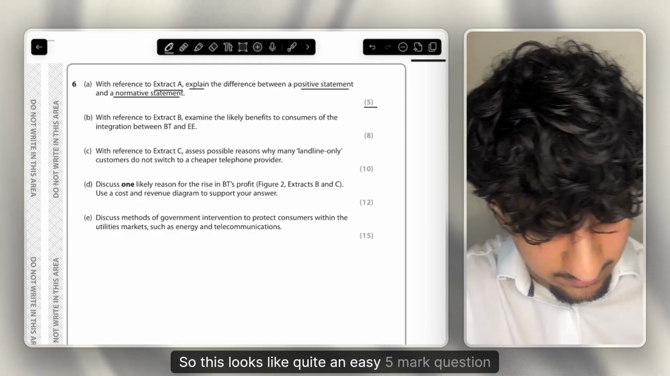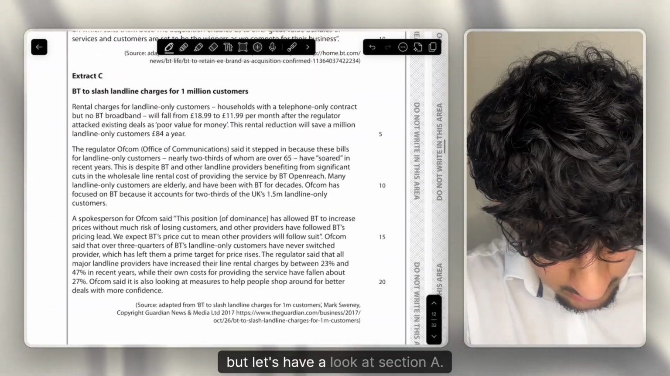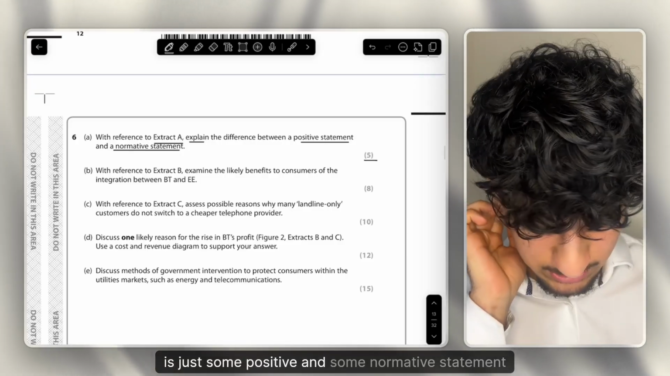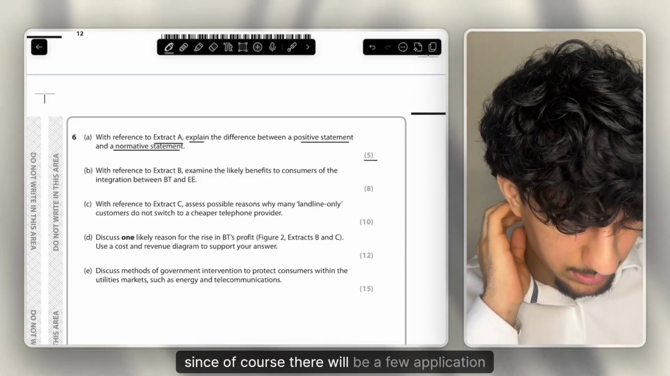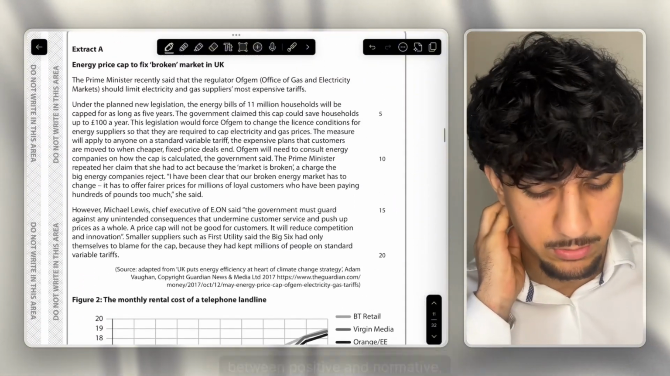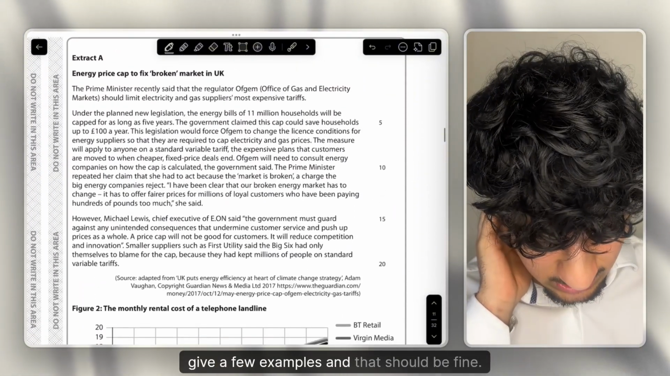So this looks like quite an easy 5-mark question, but let's have a look at Section A. What I'm looking for in Section A is just some positive and some normative statements, since of course there will be a few application marks here, and then it should be a very simple question where you just explain the differences between positive and normative, give a few examples, and that should be fine.